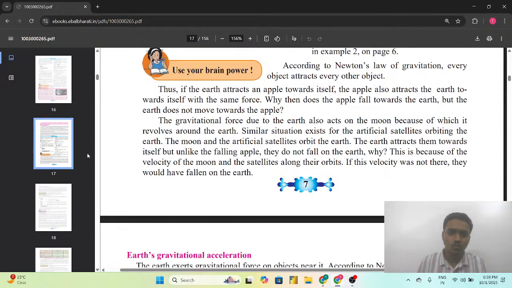The earth attracts them towards itself, but unlike the falling apple, they do not fall on the earth. Why? यानी जैसे मून अर्थ को रिवॉल्व कर रहा है, तो उसी की तरह ये जो सारे आर्टिफिशियल सैटेलाइट्स हैं वो भी अर्थ के अराउंड रिवॉल्व कर रहे हैं. लेकिन व्हाई द आर्टिफिशियल सैटेलाइट्स डू नॉट फॉल ऑन द surface of the earth? This is the same situation as that of the apple and the earth. This is because of the velocity of the moon and the satellites along their orbit.